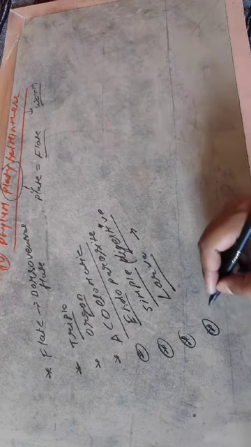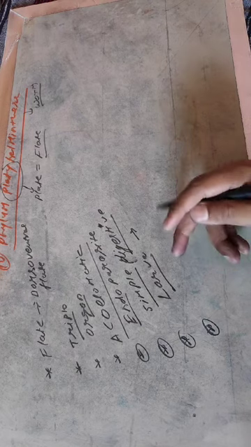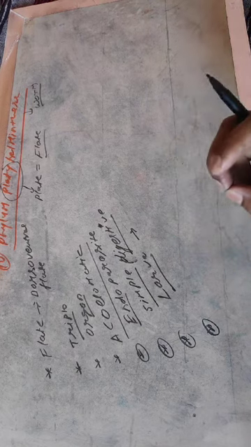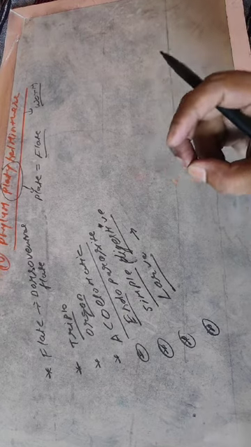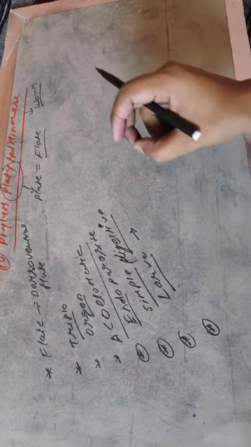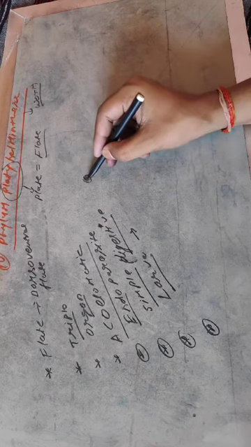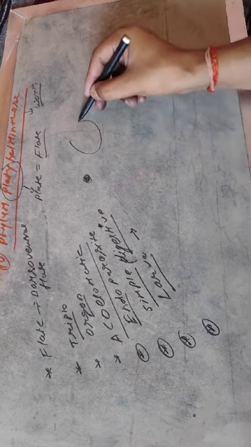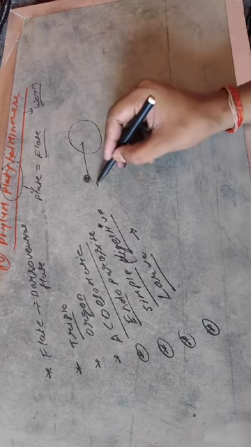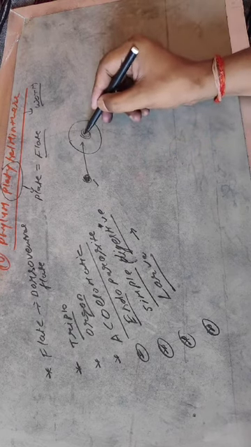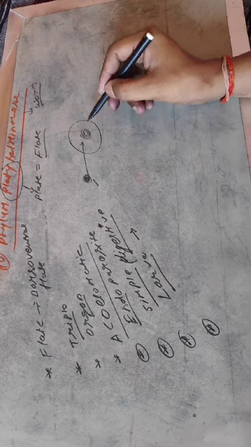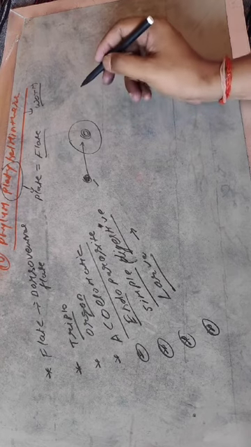Next, there are two types of parasite life cycles; mostly their life cycle is digenetic. Suppose this is the parasite and this is the organism infected by the parasite, and the parasite after surviving its lifespan can remain in the body or die.